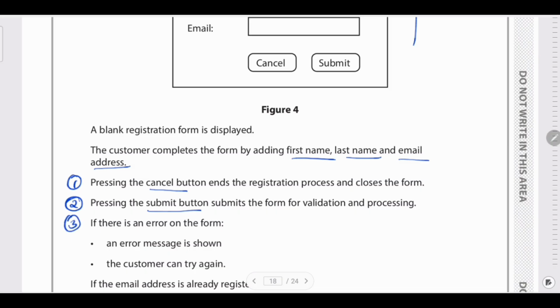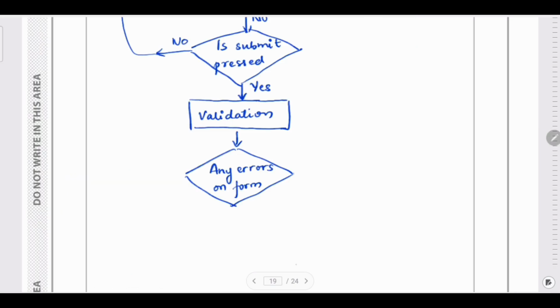So if there is some error, yes. If there is error, it will show the error message. If there is no error, then the customer can try again. So if it is yes, it will show as an output. So output also should be written in parallelogram.